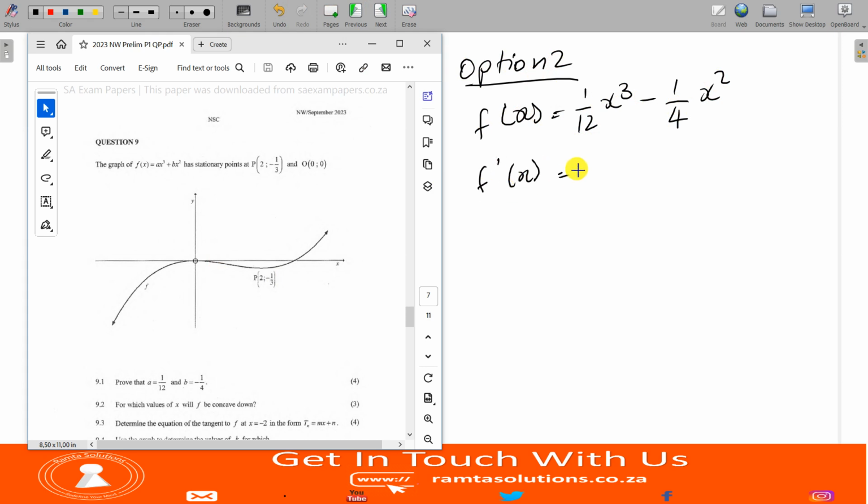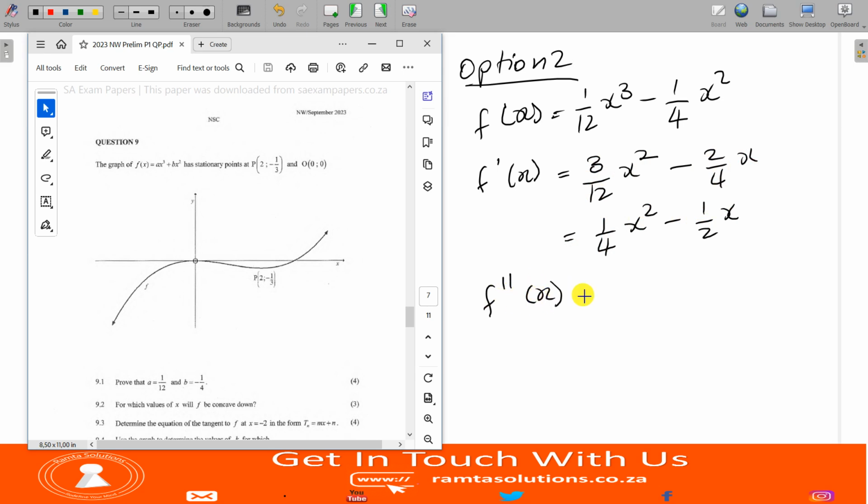First derivative would be 3 over 12, we will simplify it just now, x squared minus 2 over 4 x. What is this? This amounts to 1 over 4 x squared minus 1 over 2 x. Now, what is the second derivative? Second derivative will be 2 over 4 x minus half. What is this? This is half x minus half.